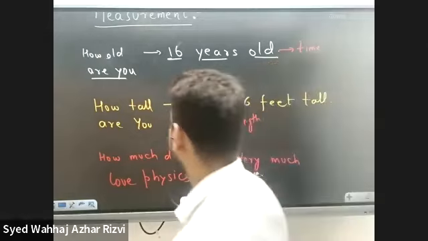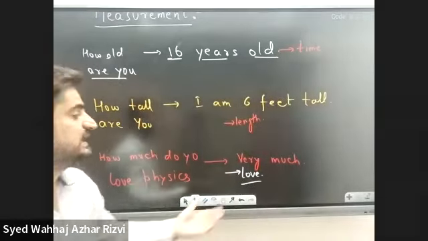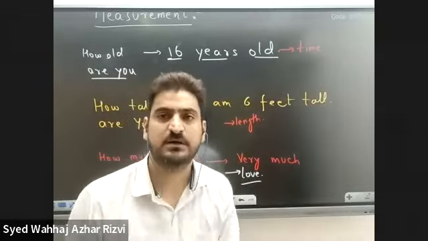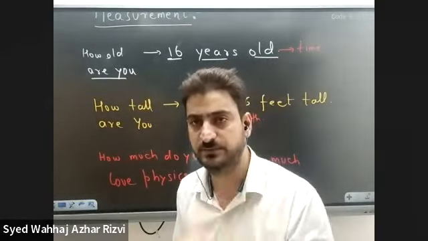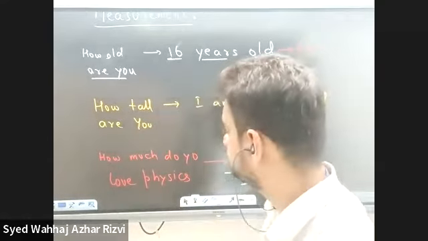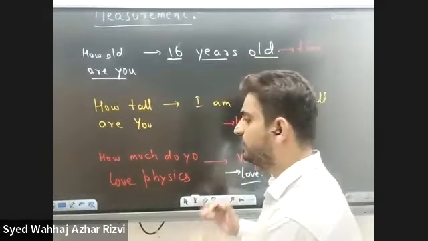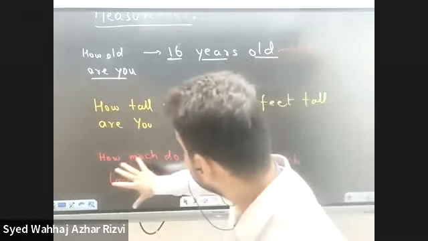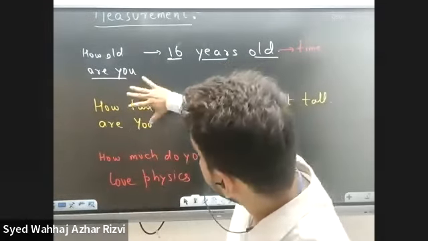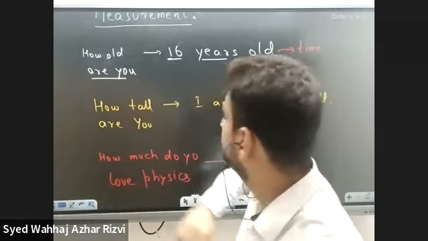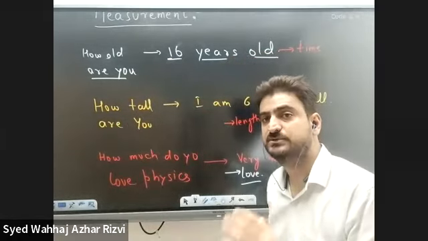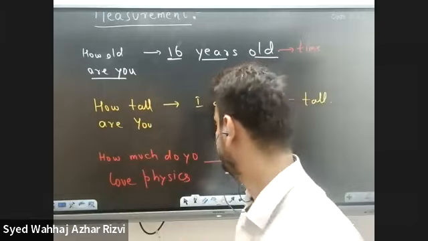But the problem with love is that we can't really associate any number with the idea of love. We can't give it a value. So it is impossible to give a value or quantity to the idea of love. But when we're talking about time and length, then we have the capacity to assign it a number, to assign it a value.